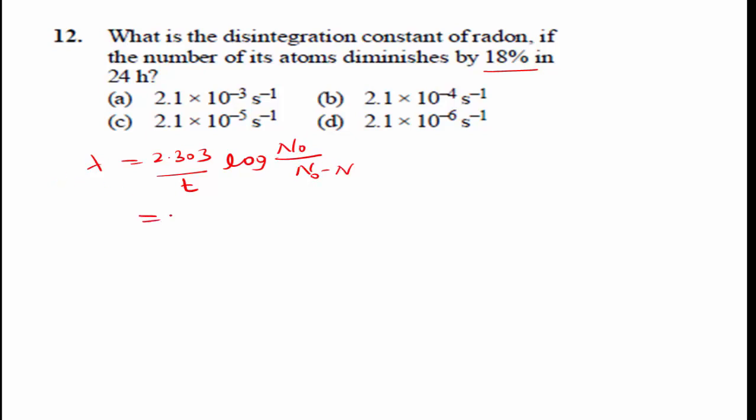Now we substitute the values: 2.303 divided by time, which is 1 day.